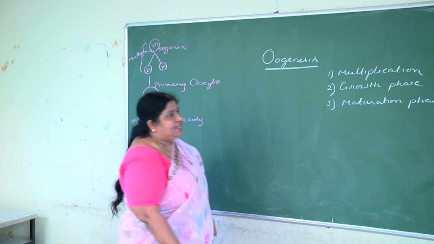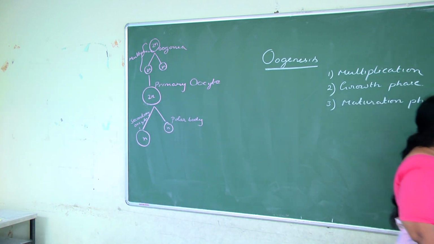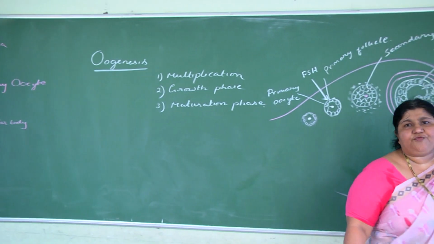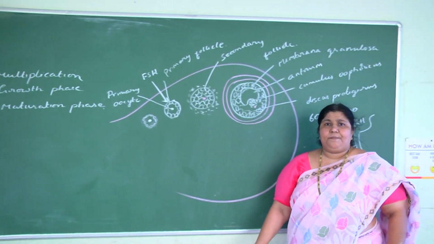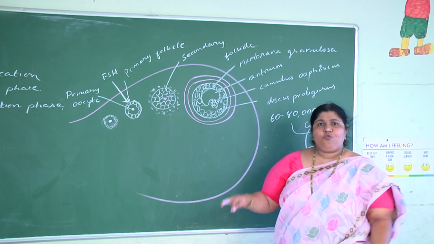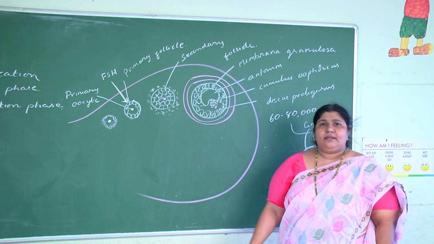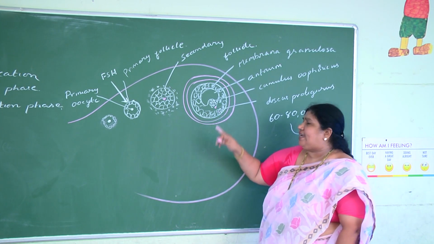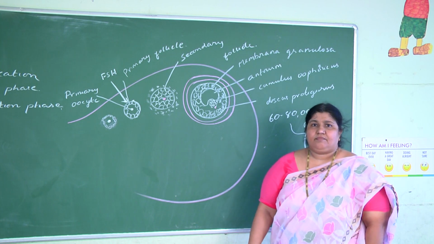Now, in the tertiary follicle, meiosis 1 is completed and the primary oocyte completes its meiosis 1, forming the secondary oocyte.